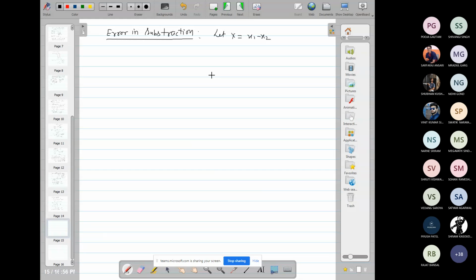So then x plus delta x will be x1 plus delta x1 minus x2 plus delta x2. So this implies delta x is equal to del x1 minus del x2.